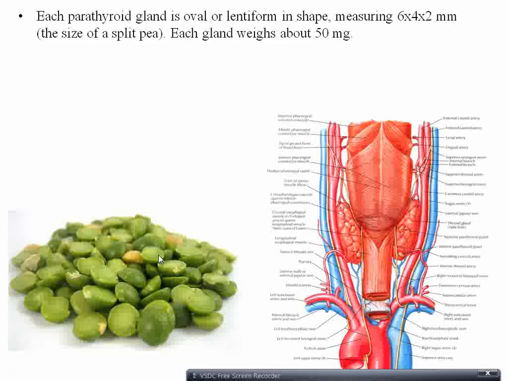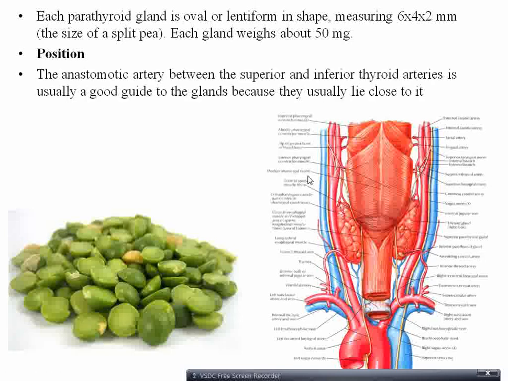Now the parathyroid gland is oval or lentiform in shape, measuring about 6 by 4 by 2 millimeters, almost the size of a split pea. Each gland weighs around 50 milligrams. Position, we know the position. Here is a posterior view: on the posterior aspect of the thyroid gland, the parathyroid glands are placed. So there's a clear-cut mark where you can exactly point out the parathyroid gland in relation to the thyroid gland.